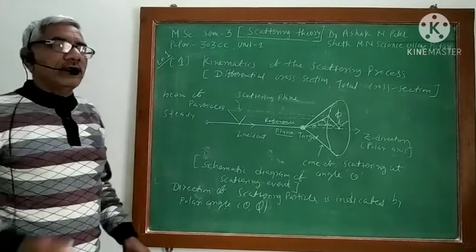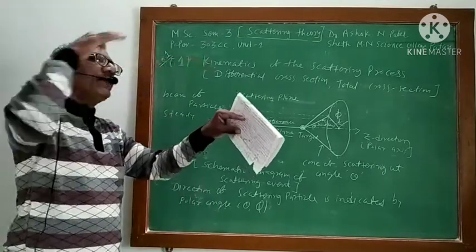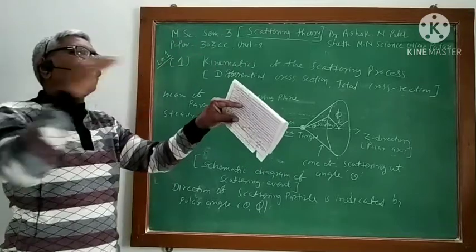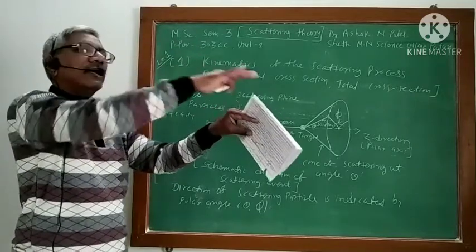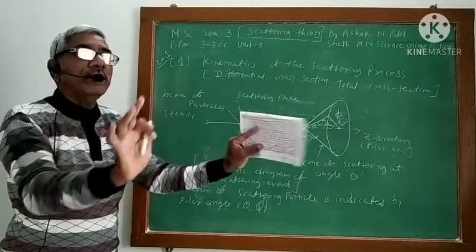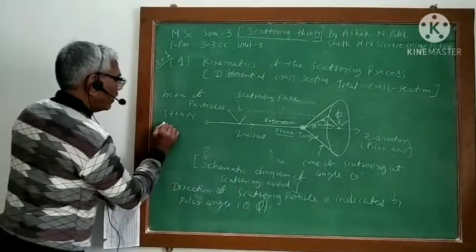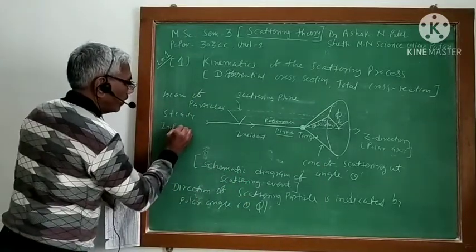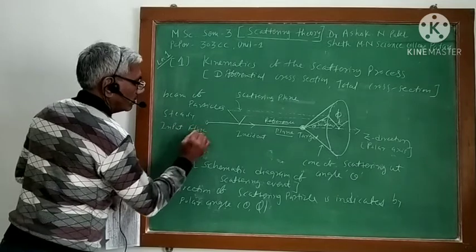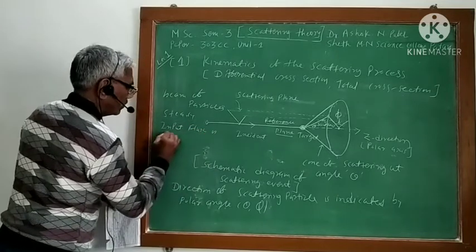Steady means, suppose in 1 second 100 particles are coming, so every 1 second 100 particles are coming. There is no change in input flux. So input flux is constant.